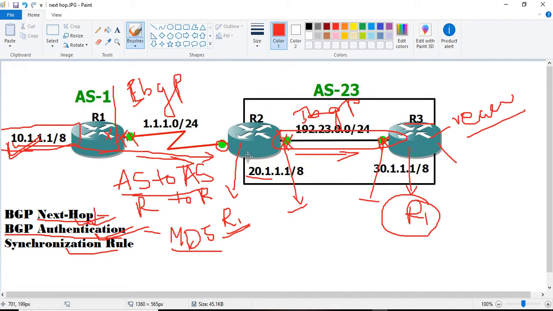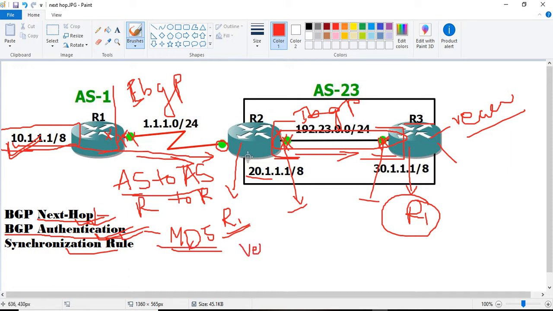So until and unless the authentication is matched, the neighborship does not come up, and the BGP updates and the TCP sessions are not exchanged between the neighbors. So that's why authentication is a must, and there is only one authentication, that is MD5, and it's very simple.